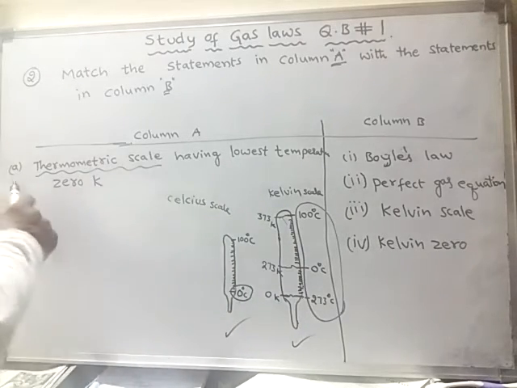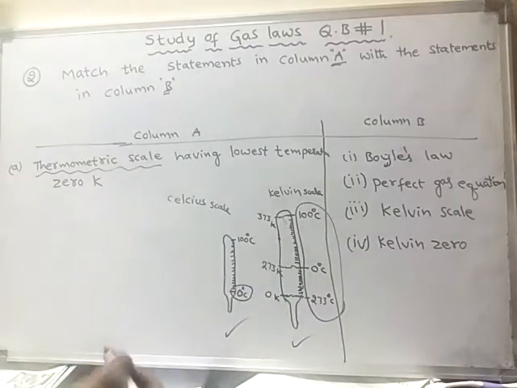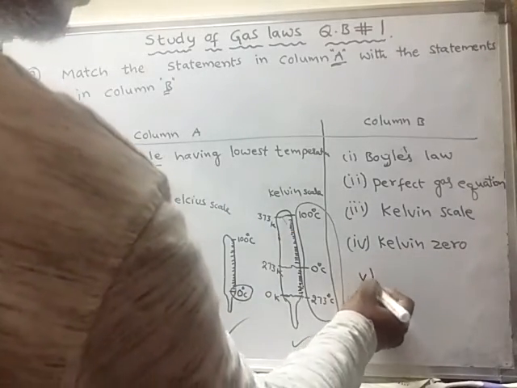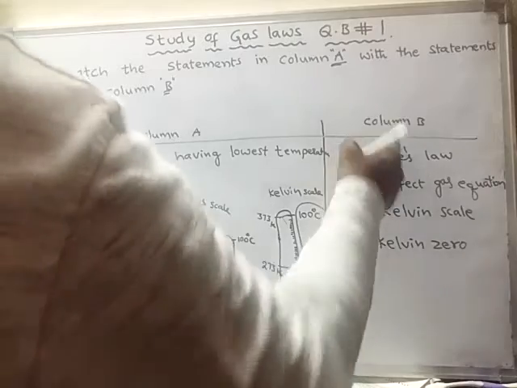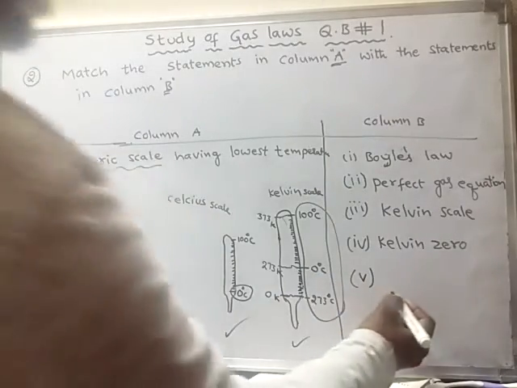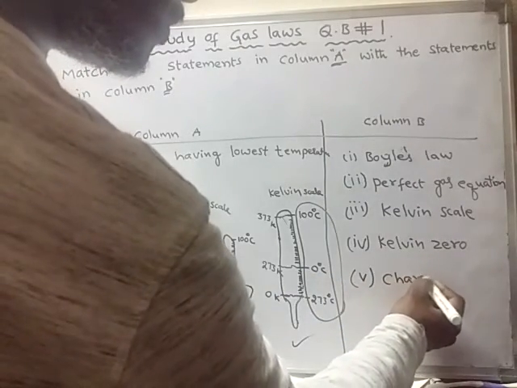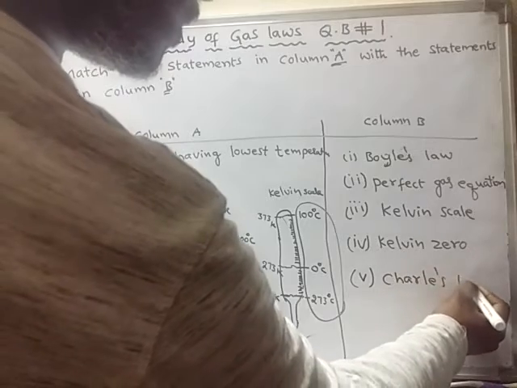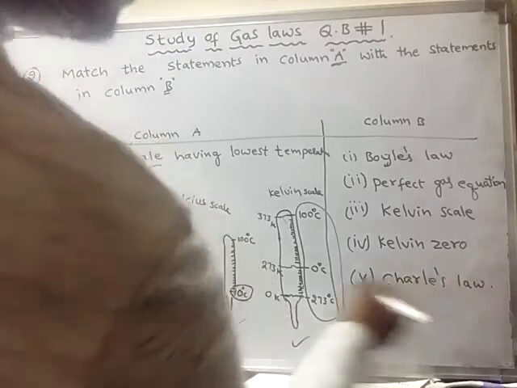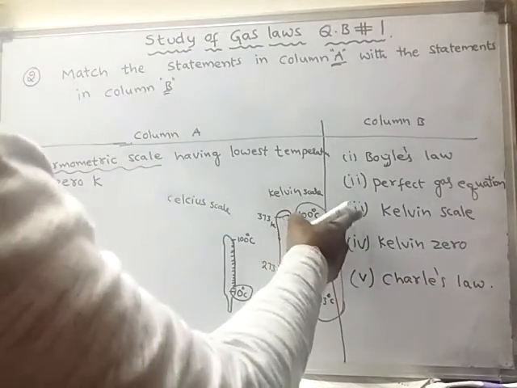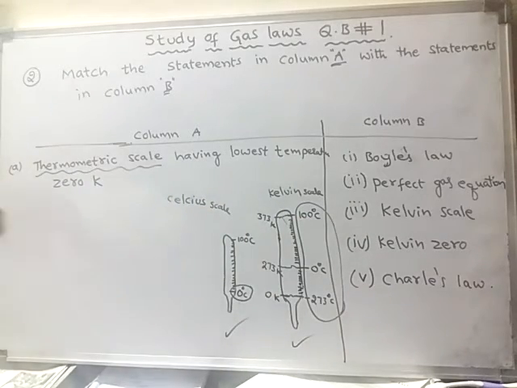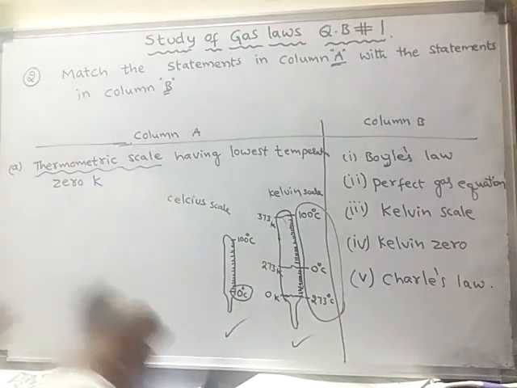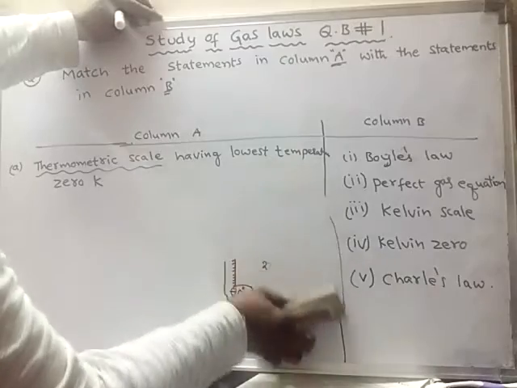So the answer to A is the third answer. One more answer given under column B is Charles' law. Out of 5, the third one is the correct answer to statement A.